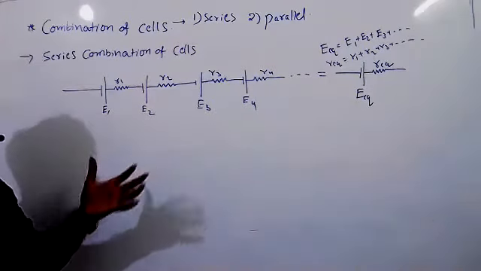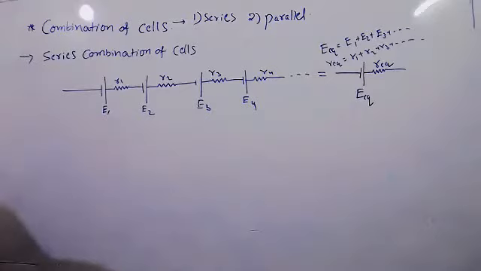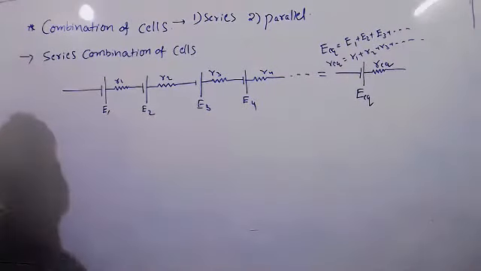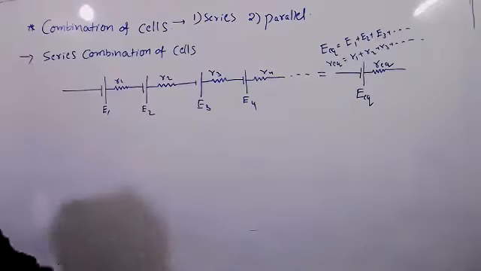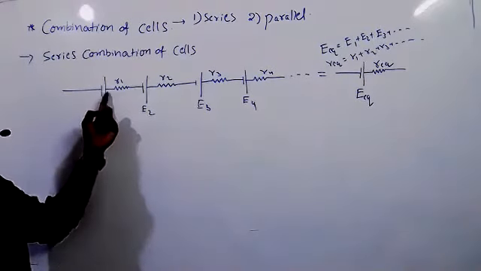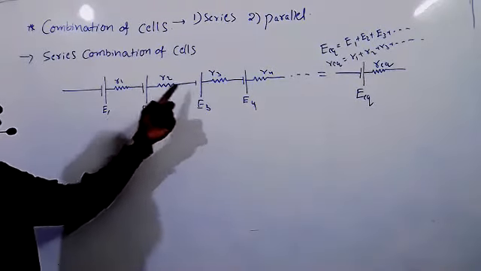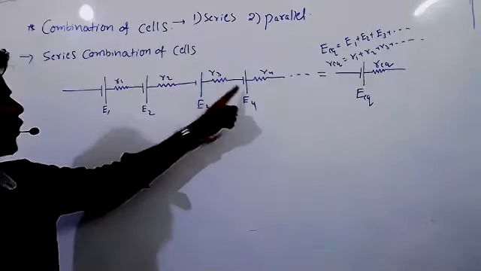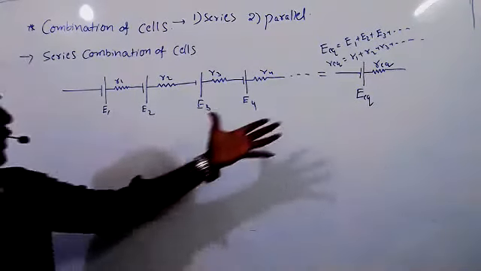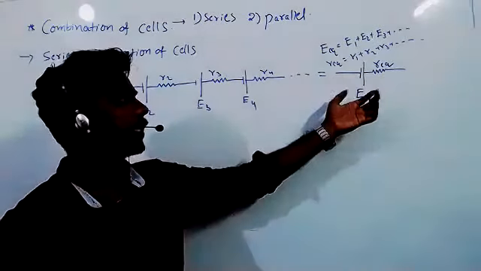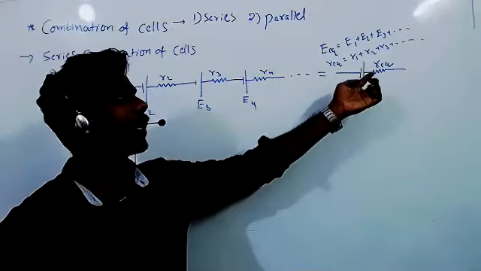Did you note this? In series combination, the positive terminal is connected to negative, then positive to negative, and so on. The resultant final you will get is E equivalent and R equivalent.